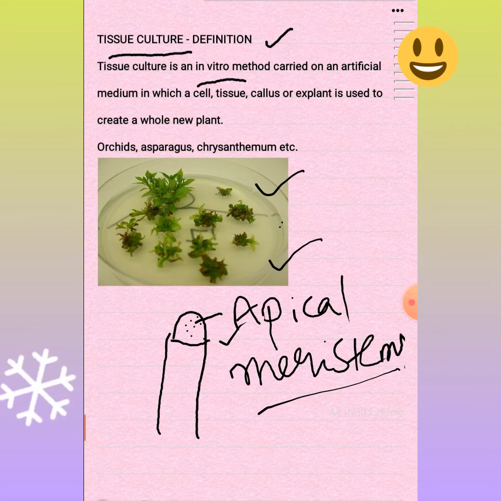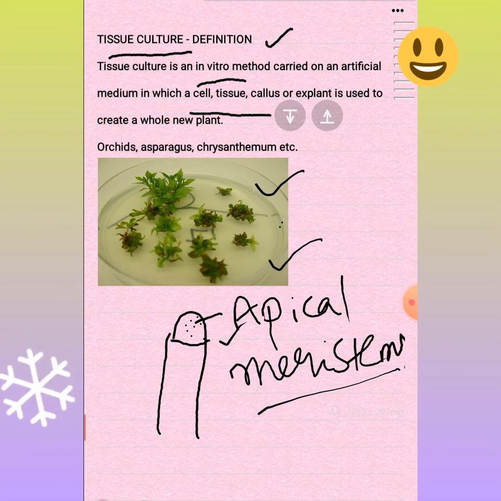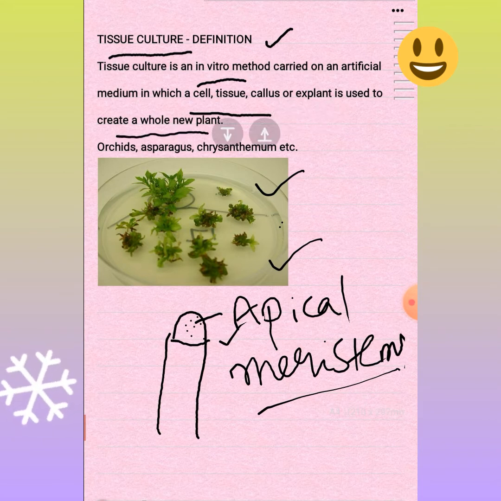So tissue culture is an in vitro method carried out on an artificial medium, in which a cell, tissue, callus or explant is used to create a whole new plant.